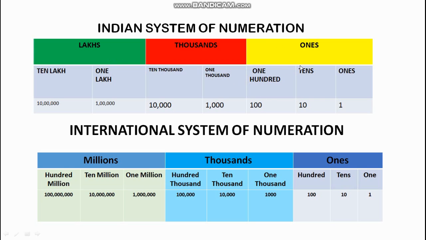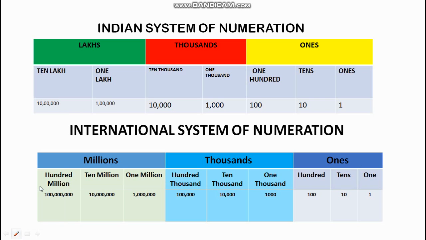Each period has different places. In the ones period, we had ones, tens and hundreds place. In the thousands period, we have thousand and ten thousand place. And in the lakhs period, we have lakh and ten lakh place.